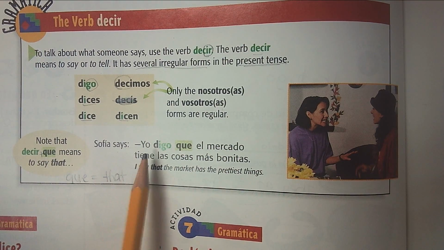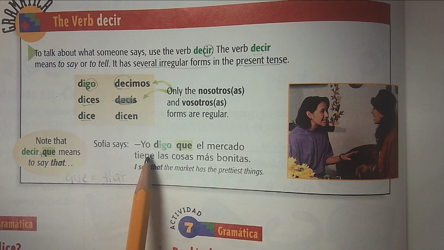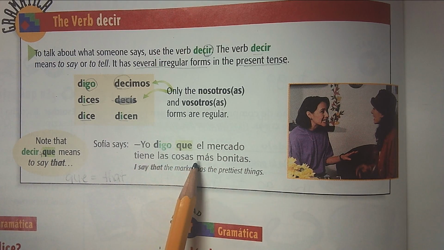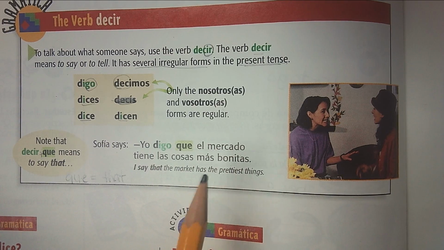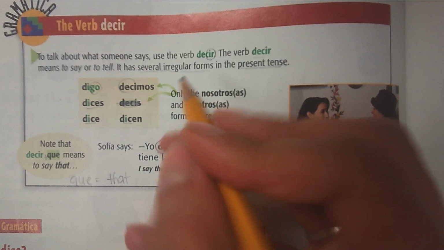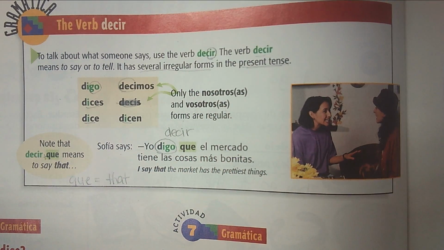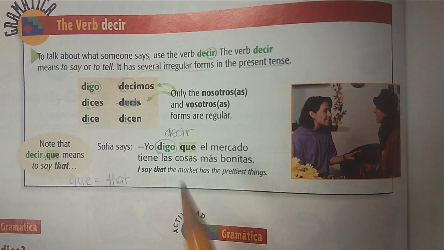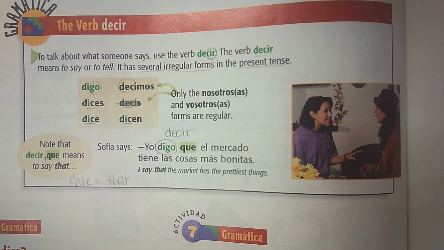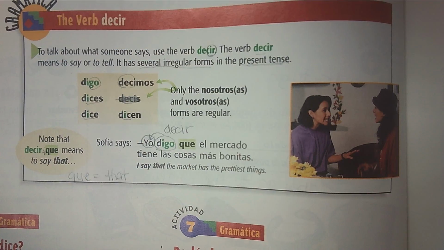So let's look at an example. Sofía says, yo digo que el mercado tiene las cosas más bonitas. So first, let's notice how the verbo was conjugated. The verbo is decir, but why did we have to change that verb? Why did I go from decir to digo? You should be saying that because my subject pronoun is yo.